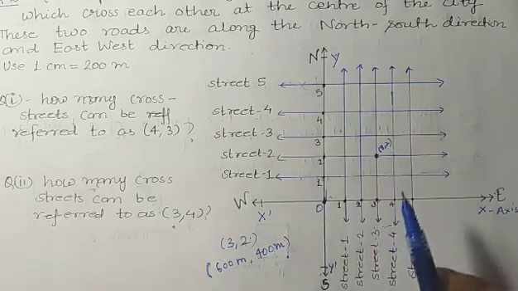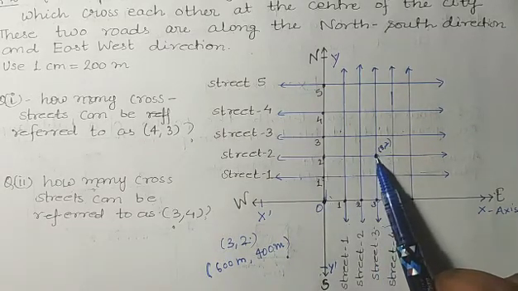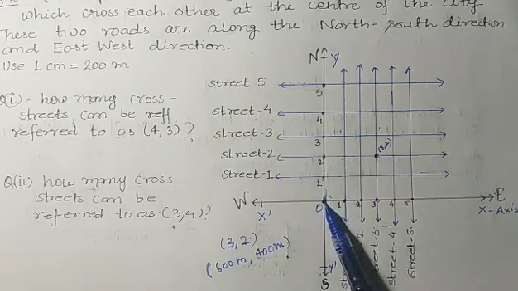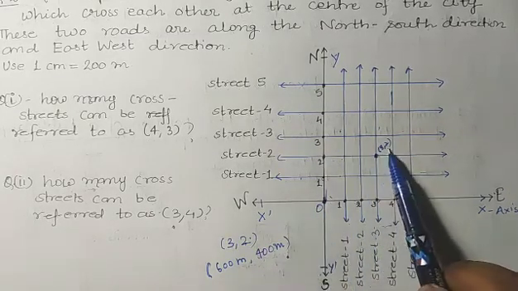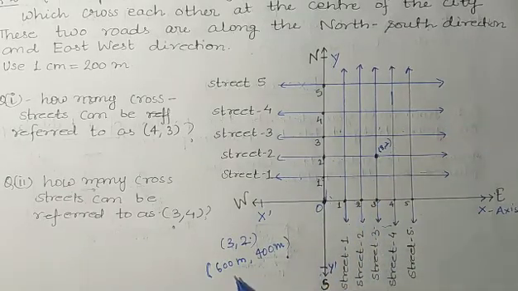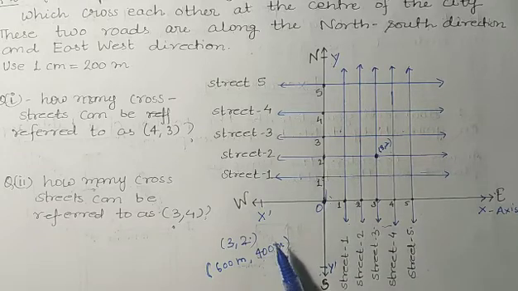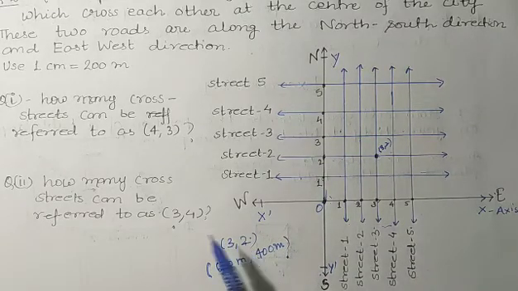If someone asks you the position of this cross street from this fixed point, you can say it is at 3 comma 2 centimeters, but in meters it will be 600 comma 400 meters. This is not the question given.